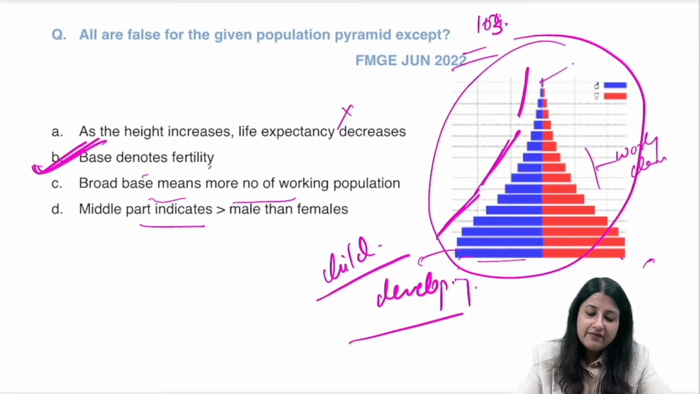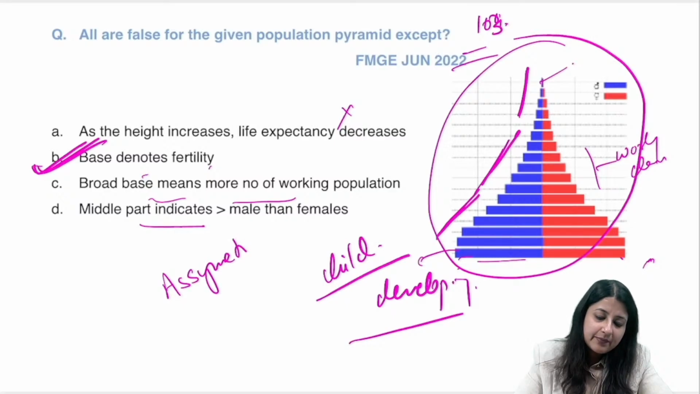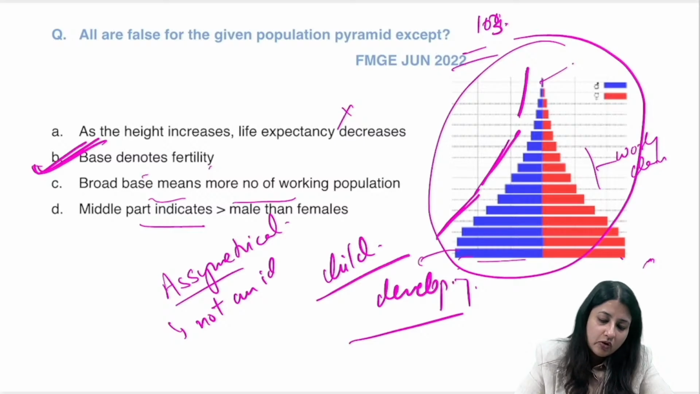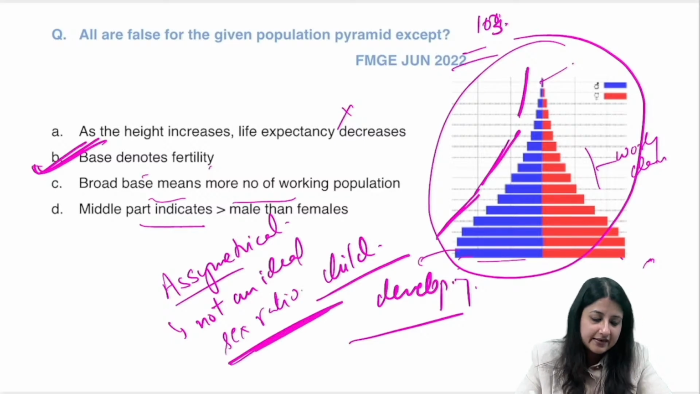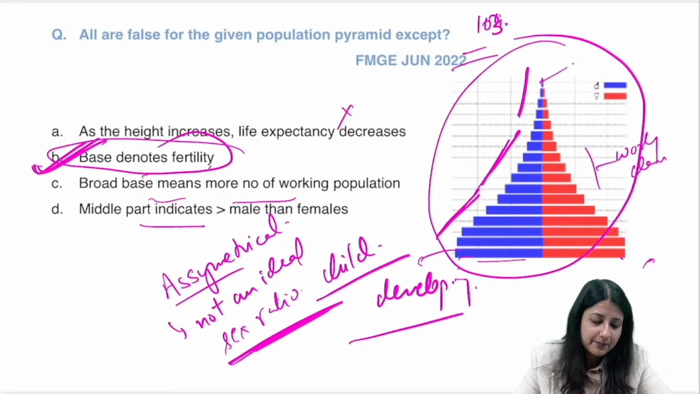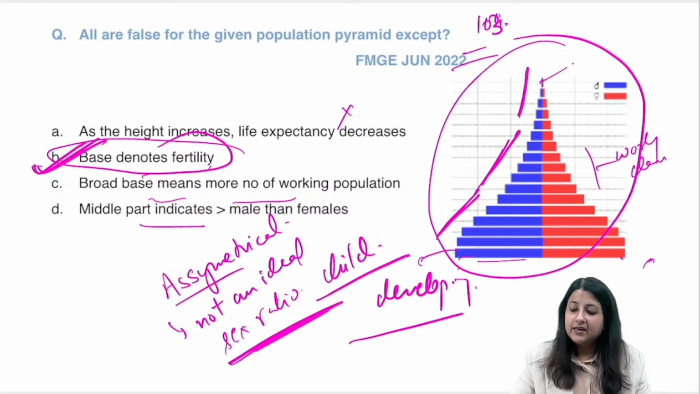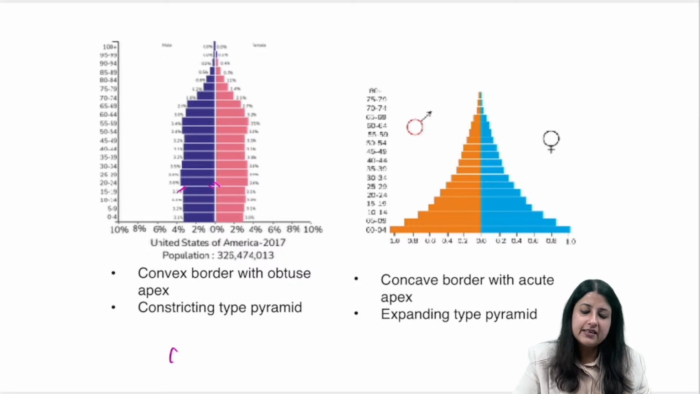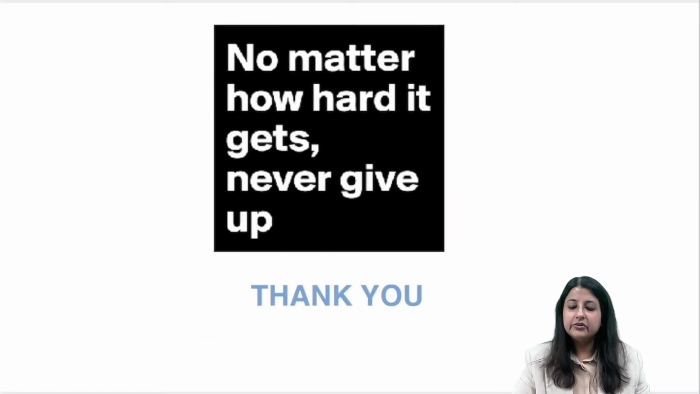Plus this developing country pyramid is asymmetrical. Asymmetrical means not an ideal sex ratio. So more importantly the answer over here is base denotes fertility. No guys, this is a developing pyramid, have a look at it again. The developed pyramid looks like this, can you see this? This is developed, and this is developing. So that's it.